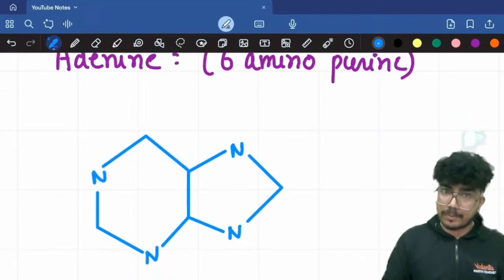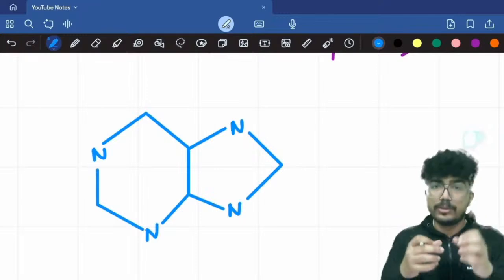Okay, so this is the basic purine ring. I haven't drawn the double bonds now.